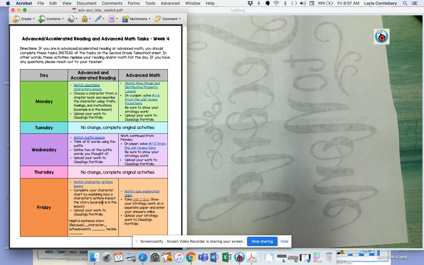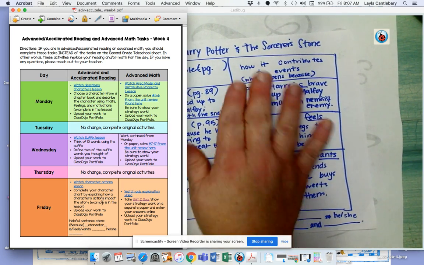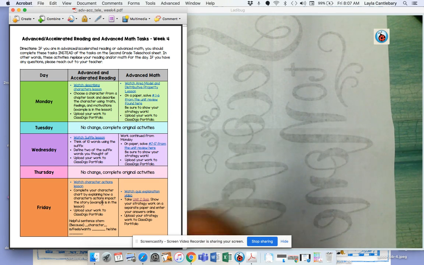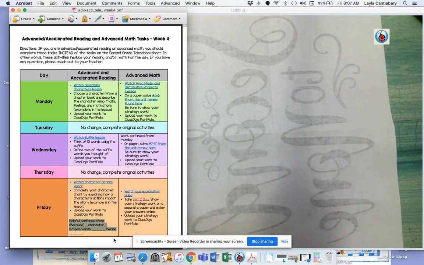And then you're going to complete your character chart by explaining how a character's actions impact the story. So you're going to get this chart out and you're going to fill out this side. And of course, the video takes you through that. At the end of it, you're going to upload your work to Class Dojo Portfolio. And there is a helpful sentence stem that I have on the bottom of my chart, but also it's just here on your Teleschool document. That way you can check it if you need to.